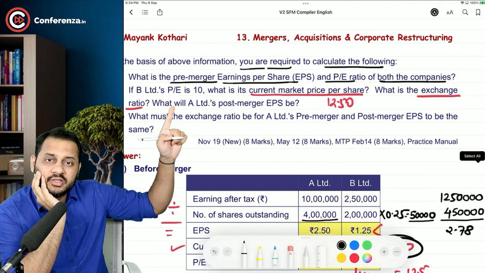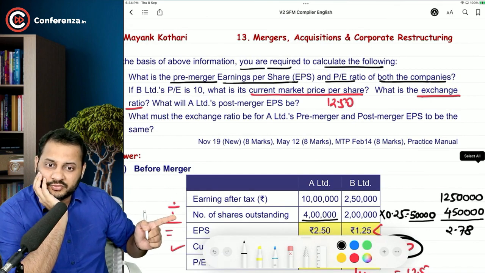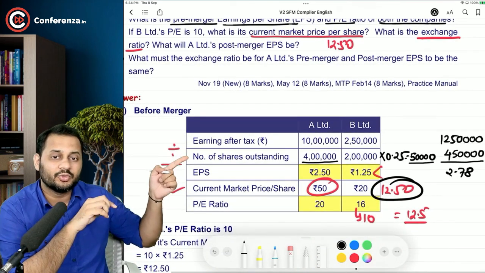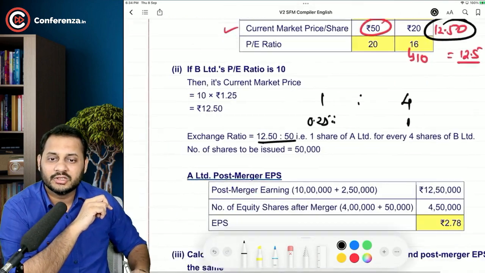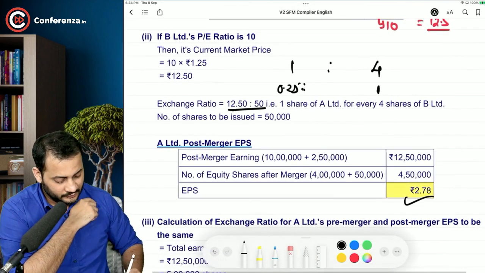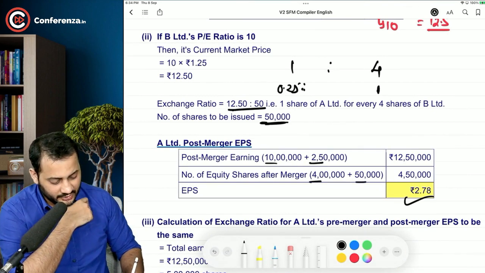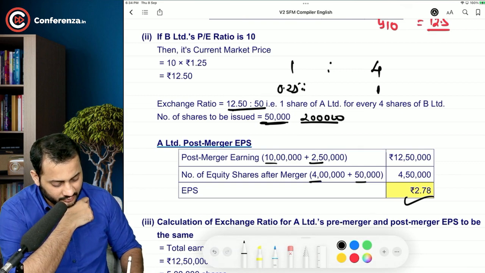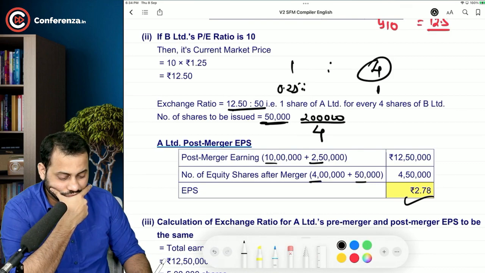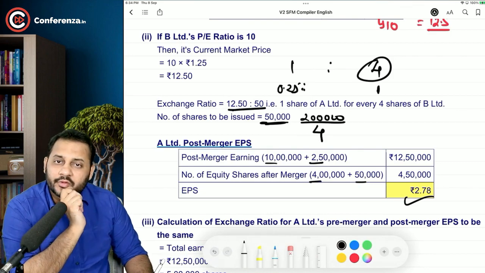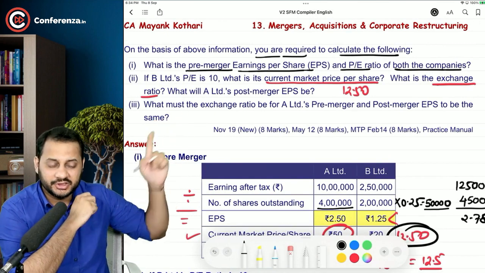That's what the question is asking. What will be the post-merger EPS? Post-merger earning, total of both; post-merger number of shares is not to be taken as total of both, right? 4,50,000 and then 2.78. Have a look: 10 plus 2.5, 4 plus 50. This 50,000 is arrived at after dividing 2 lakh by 4. Do you understand this?